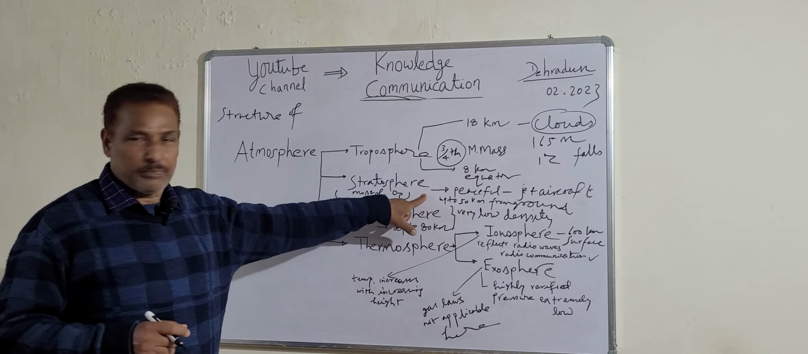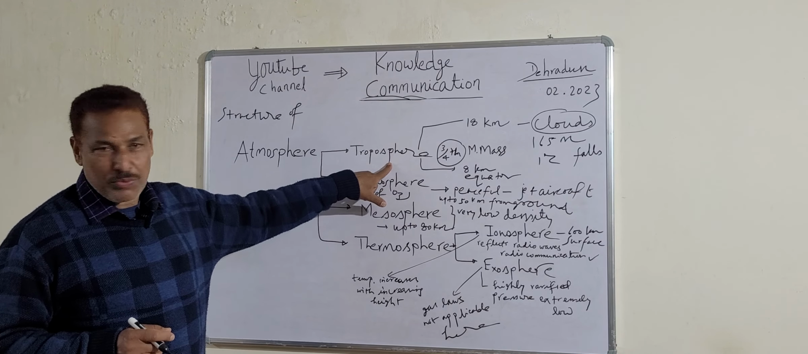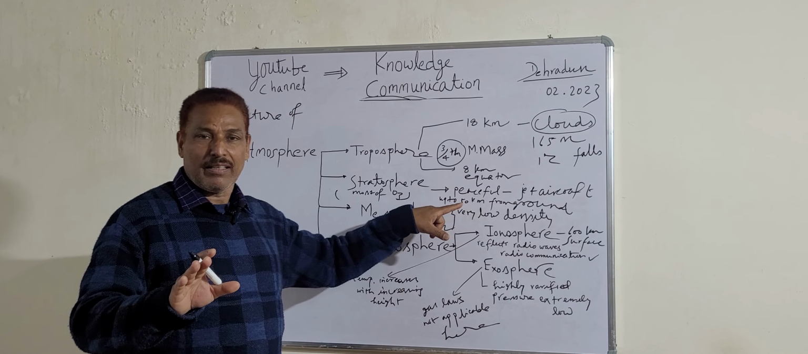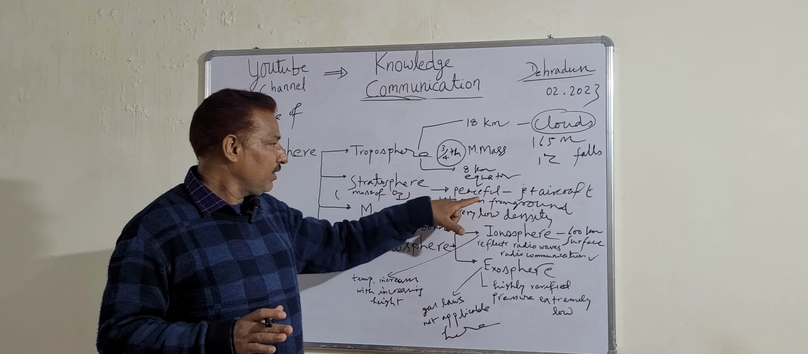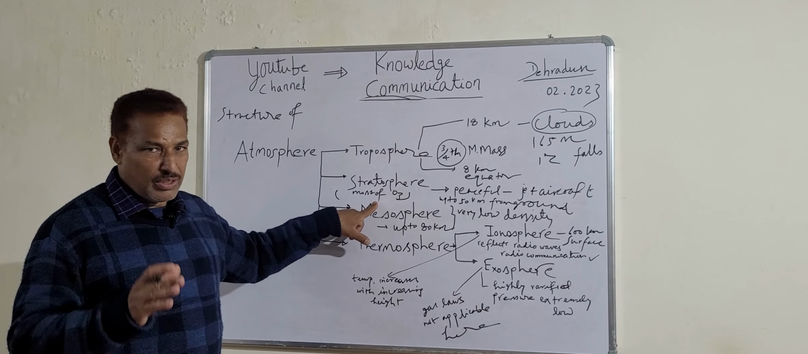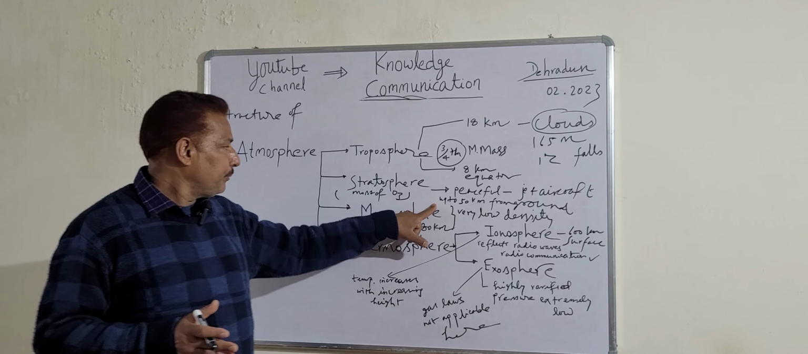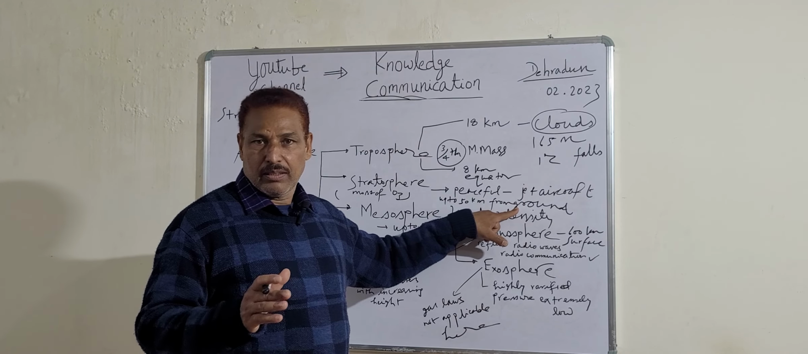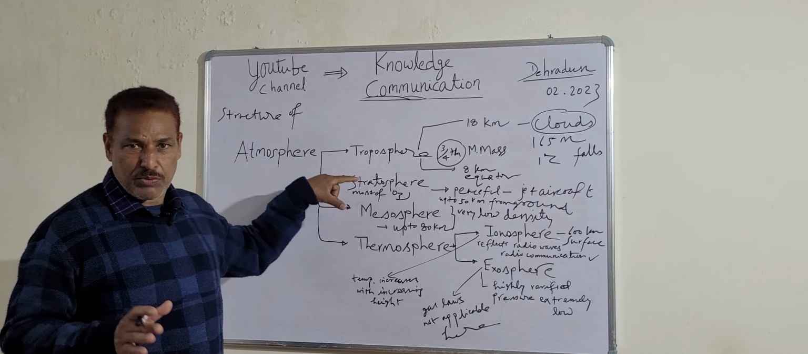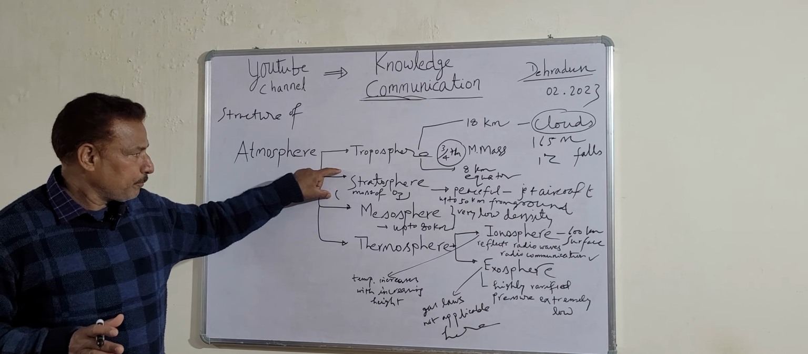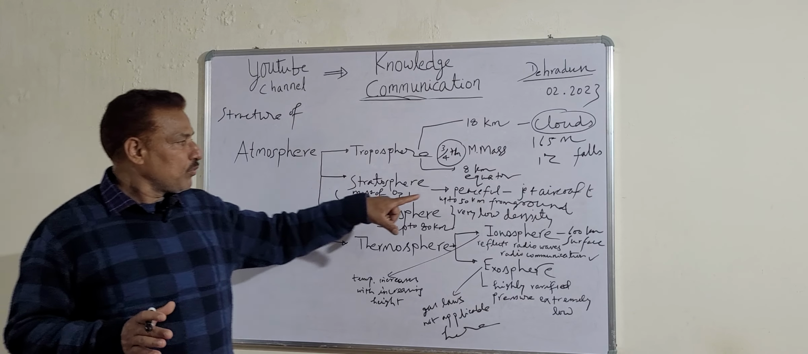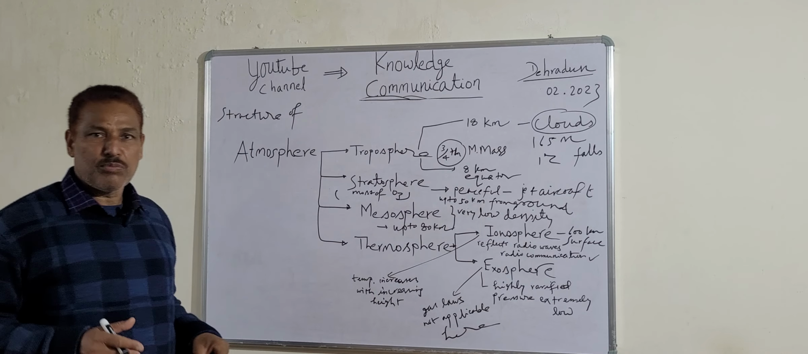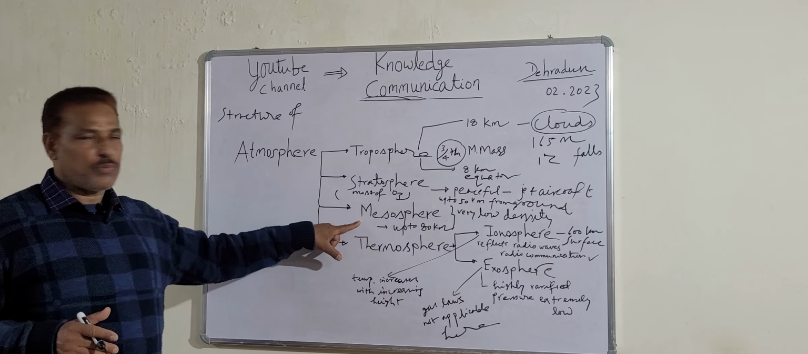But one thing more, unlike the troposphere, this layer is a peaceful one. Disturbances are negligible in this zone, and it exists from the ground up to 50 kilometers on average. This is a peaceful zone.